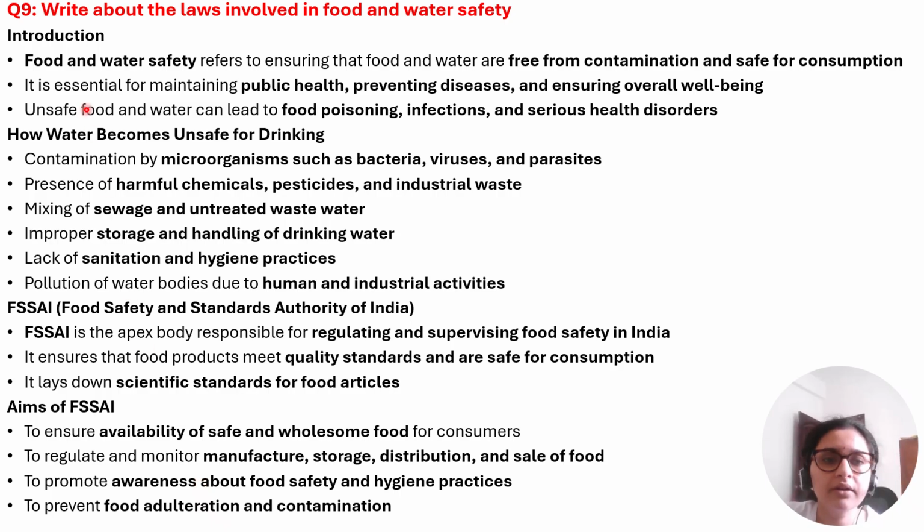So the next question, write about the laws that are involved in food and water safety. Okay, food and water safety is very, very important. Food and water should always be free from contaminants and they should be safe for consumption. Okay. How does water become unsafe? Contamination by microorganisms, presence of harmful chemicals, pesticides and waste, mixing of sewage and untreated wastewater, improper storage, and lack of sanitation and hygiene practices and pollution.